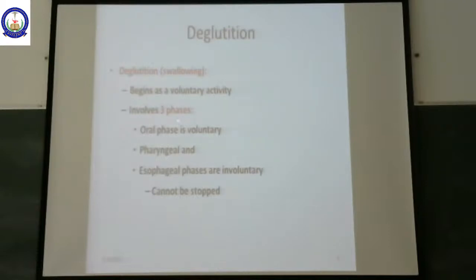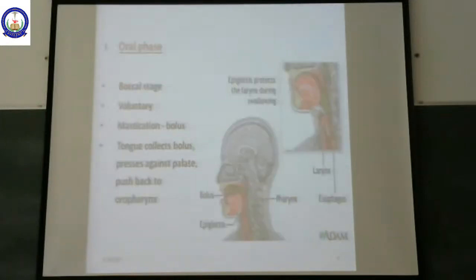What do we mean by oral phase? Oral phase begins in the mouth. In the mouth, we swallow food voluntarily. We do it by ourselves. Later it enters the pharynx, that is the oropharynx. In the oropharynx and from the pharynx through the esophagus, the food substance is swallowed involuntarily. So we'll see what are these.